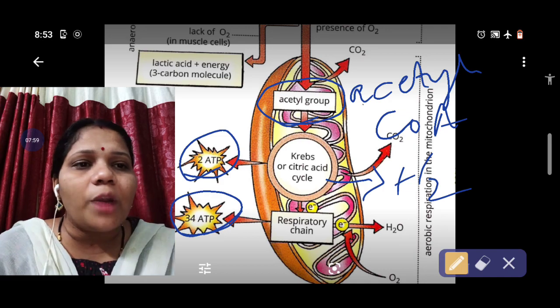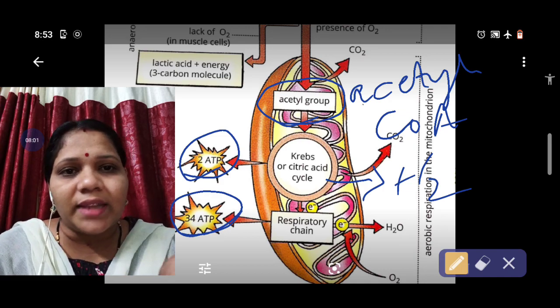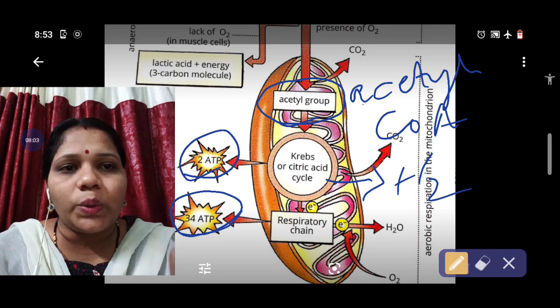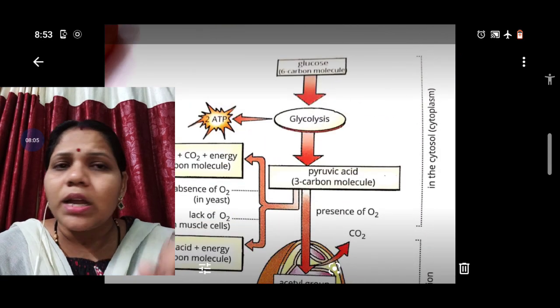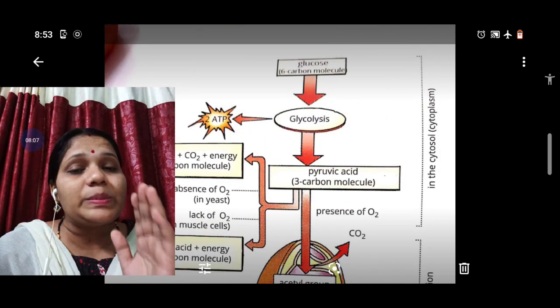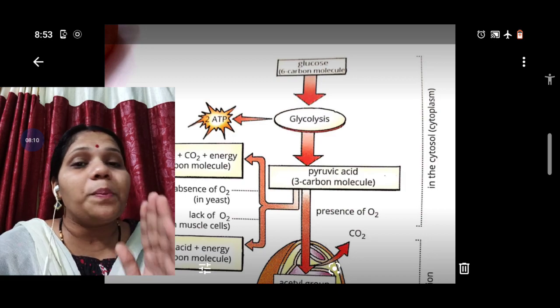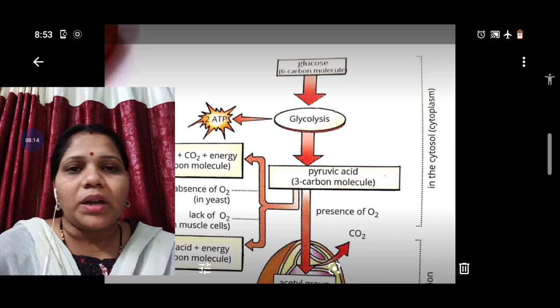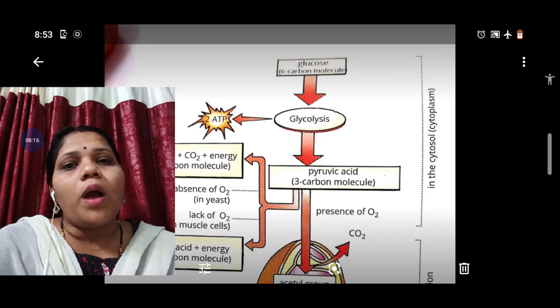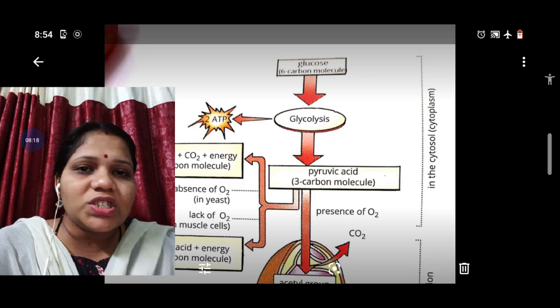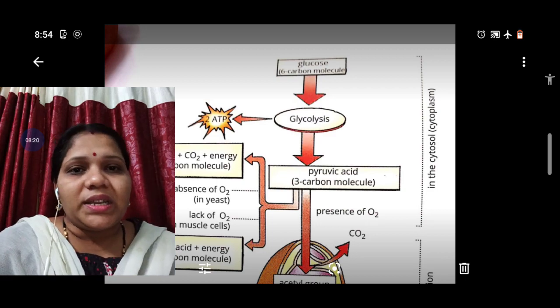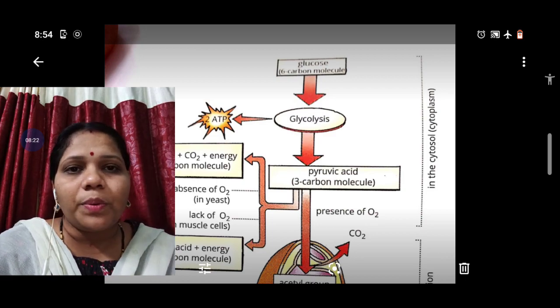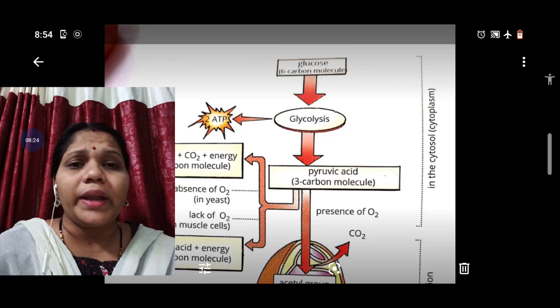So in total, how many ATP? In the respiratory chain 34 ATP, in the Krebs cycle 2 ATP, and in glycolysis 2 ATP. So in total, 38 ATPs are released in respiration. Like this, glucose is converted to energy in the form of ATP. So this is respiration, or the conversion of glucose to energy.